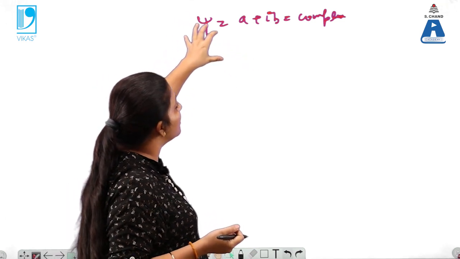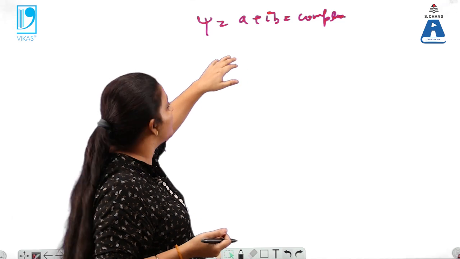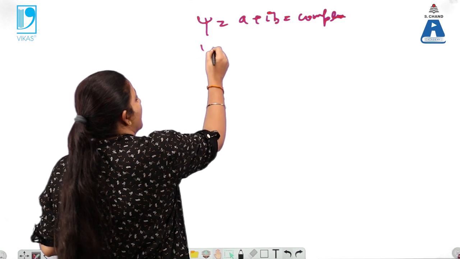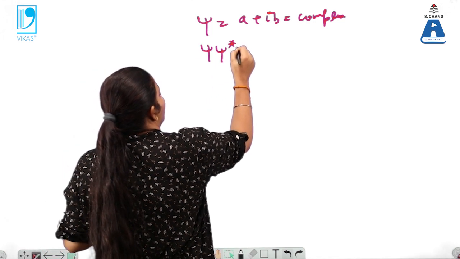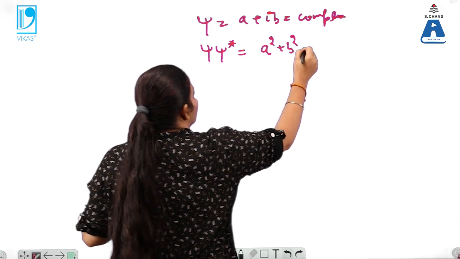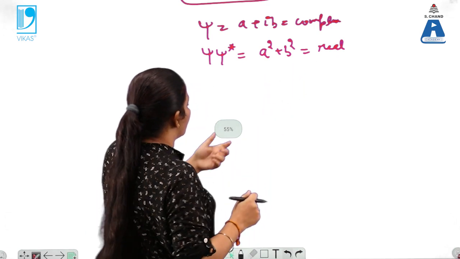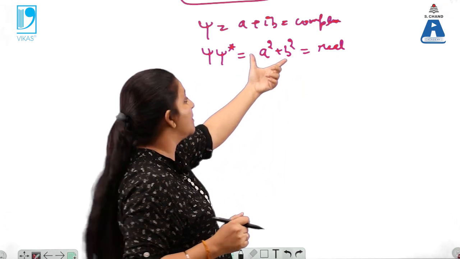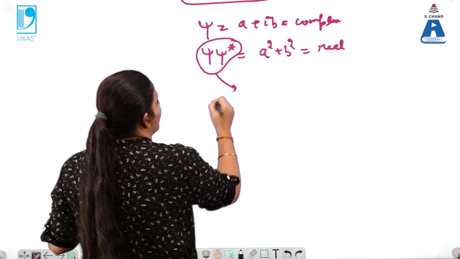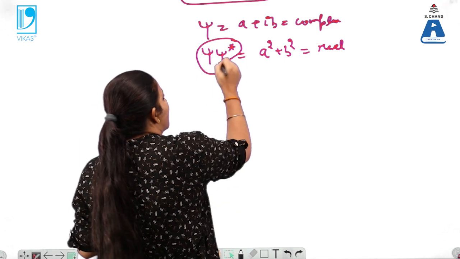We are not able to explain those waves with this complex quantity. Psi into psi star has the value a square plus b square, which is a real quantity. So we are able to explain the matter waves associated with the particle with psi into psi star.